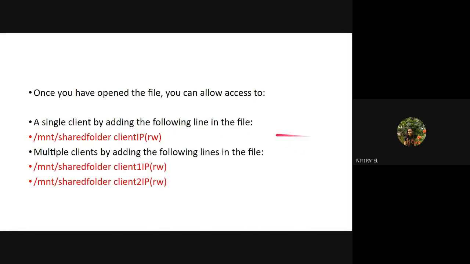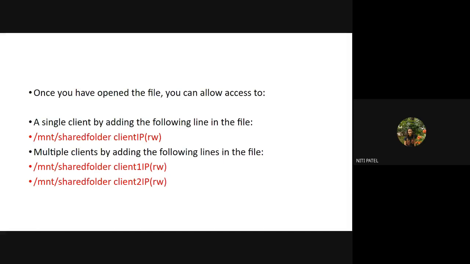Now next, once you have opened the file, you can allow access. The file is ready to transport now. Before it is transmitted, I have to tell it to which machine it is going. Either it can go to one client machine, or if multiple clients have requested the same data, I can share it to multiple clients also.